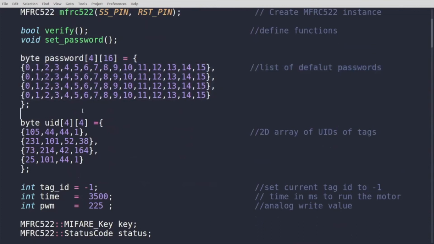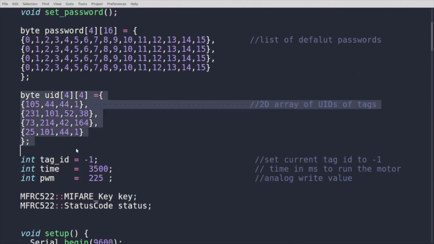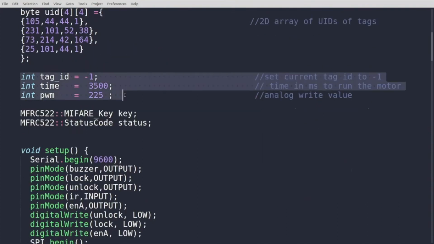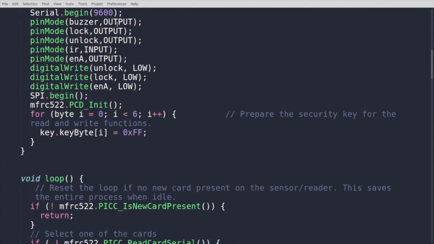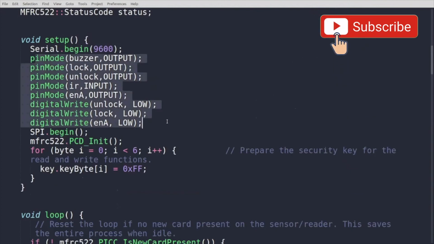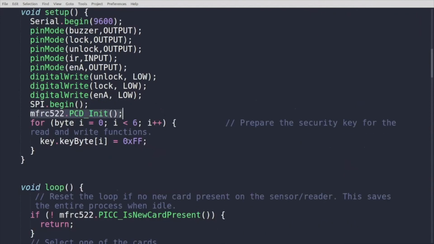As I said, there is a password that is stored in the tag. The default password is this for every tag. Here that is stored. And these are the UIDs of the specific tags. These are unique. These are the UIDs of the tags that I had, so these will have to be changed. These are a few variables that I have defined for the motor and the tag. In void setup, I set up the pin and digitalWrite. I start the SPI communication and communicate with the RFID sensor.